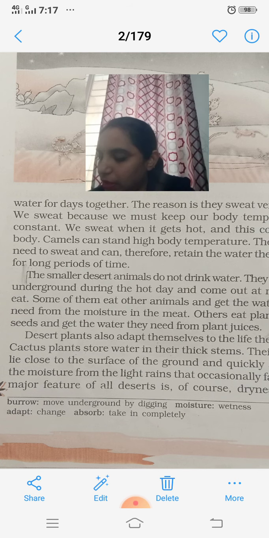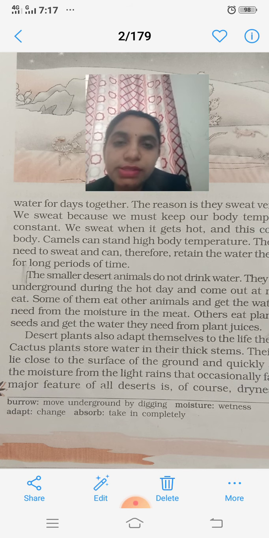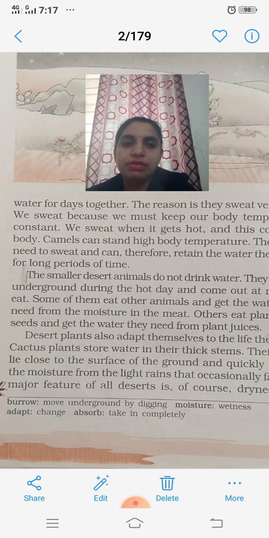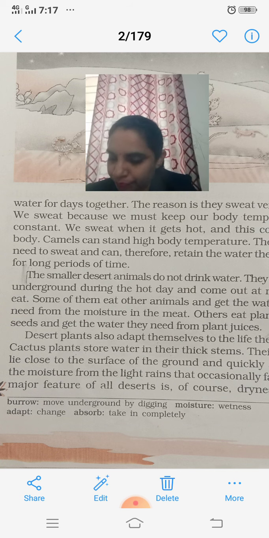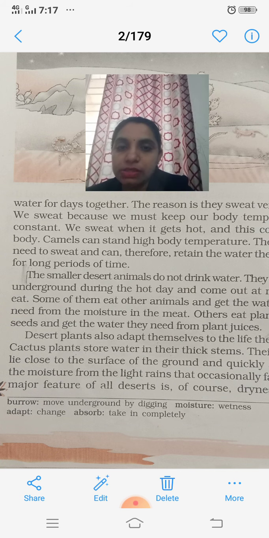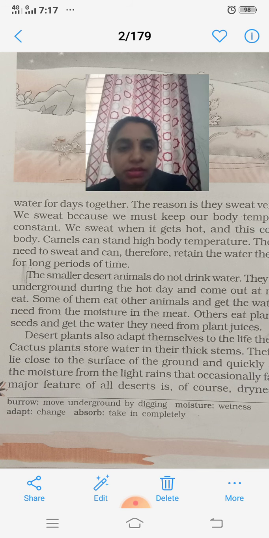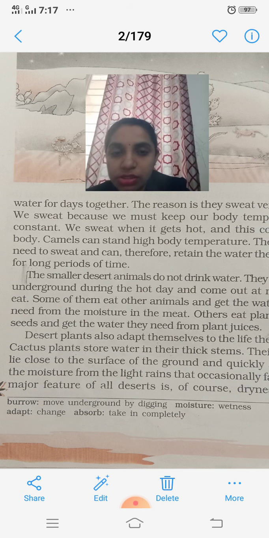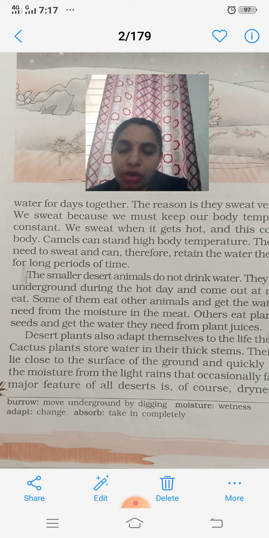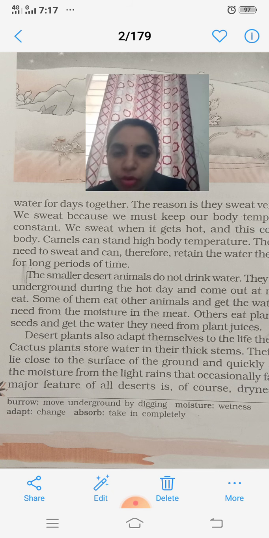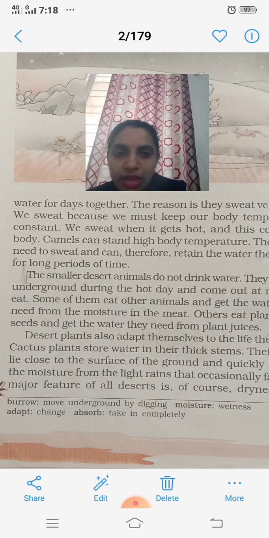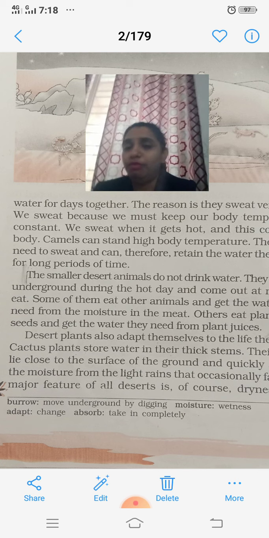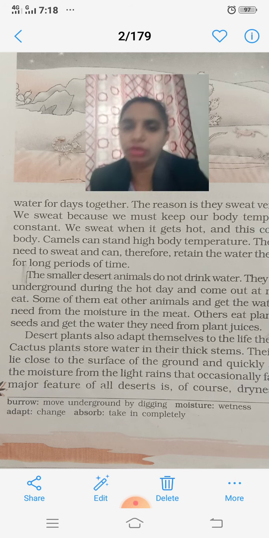Now the next information we have is about the plants, how plants survive in the desert. Desert plants also adapt themselves to the life they lead. Cactus plants store water in their thick stems. Their roots lie close to the surface of the ground and quickly absorb the moisture from the light rains that occasionally fall. The major features of the desert we will see afterwards. First, see what information is given.